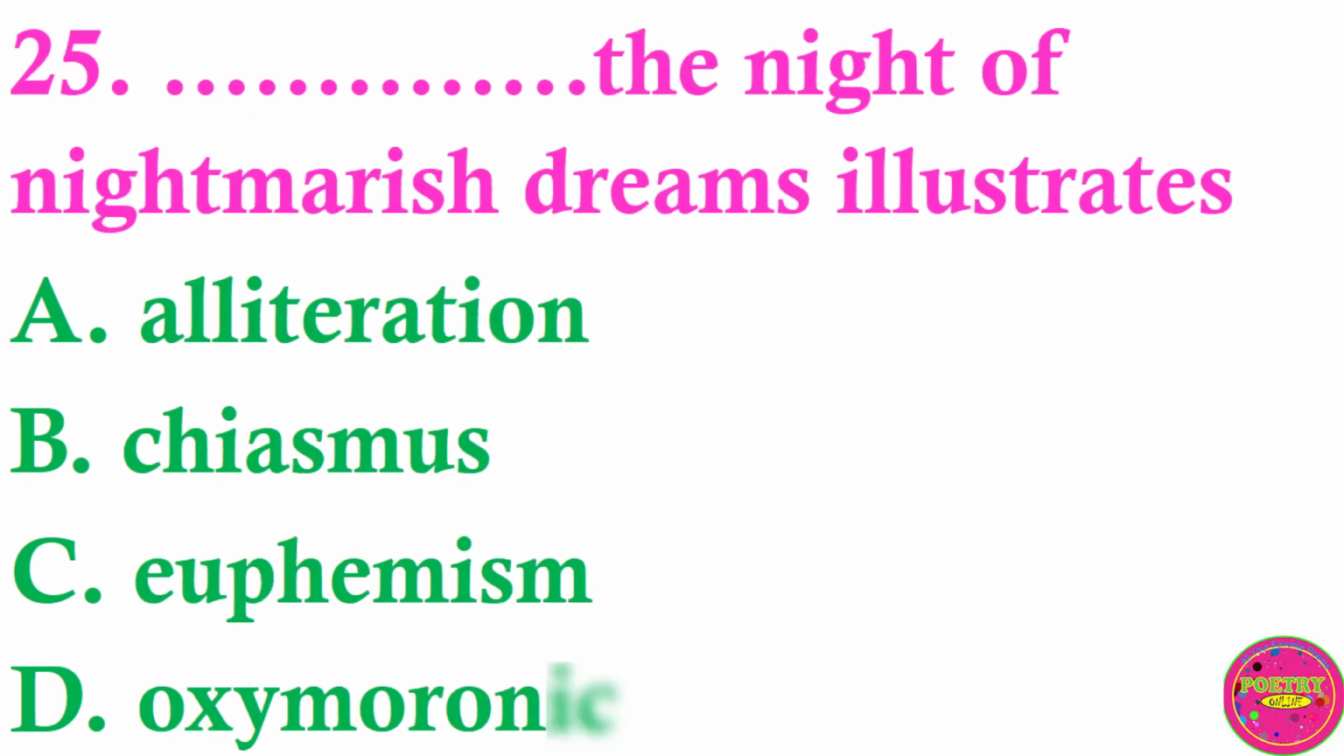Question 25. The night of nightmarish dreams illustrates A. Alliteration, B. Chiasmus, C. Euphemism, D. Oxymoron. The correct answer to this question is A. Alliteration.